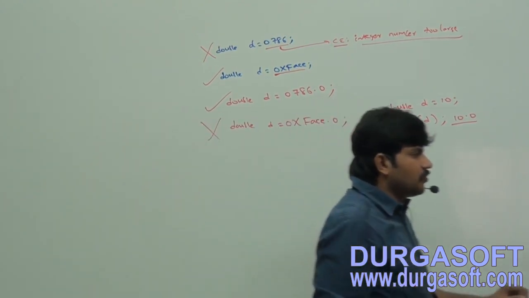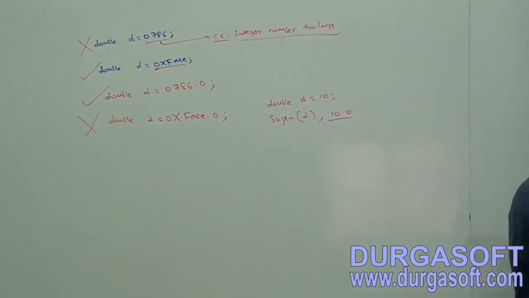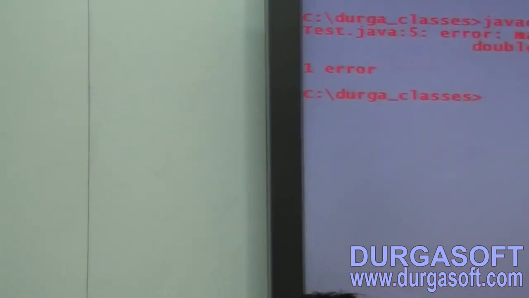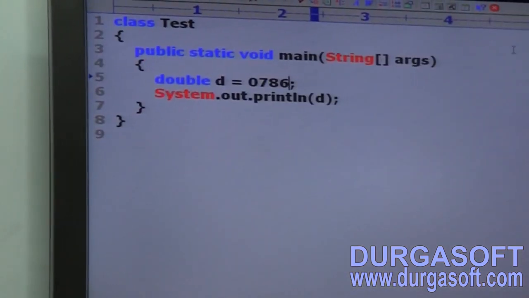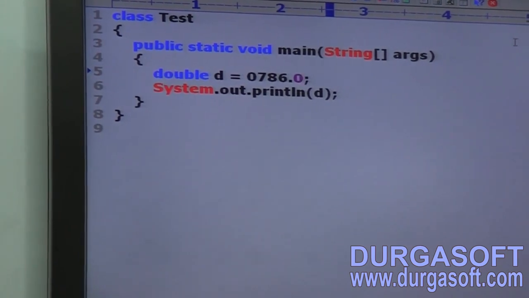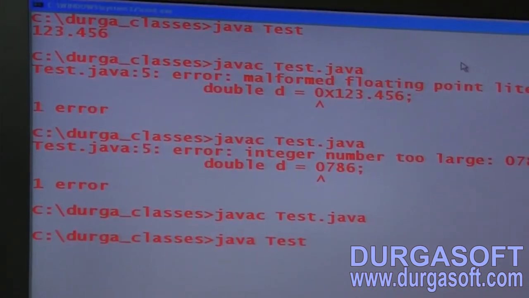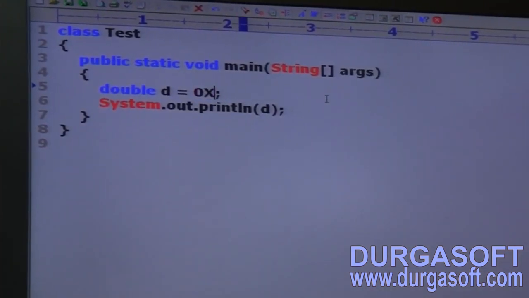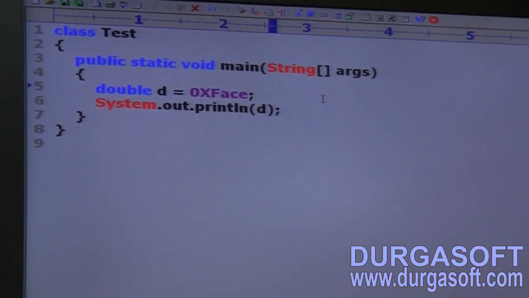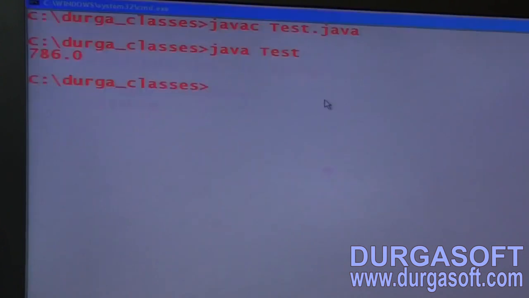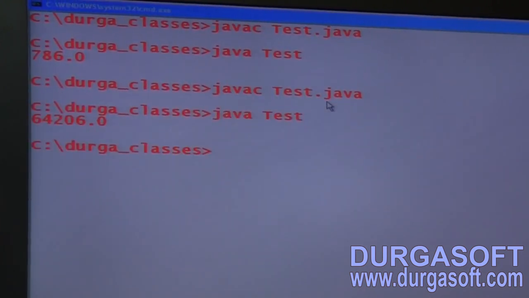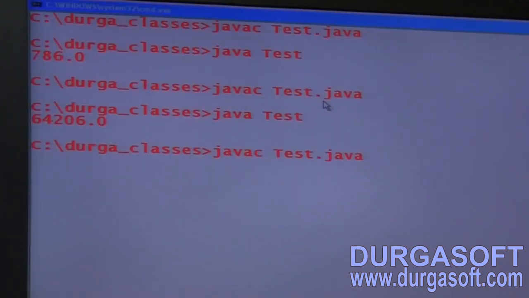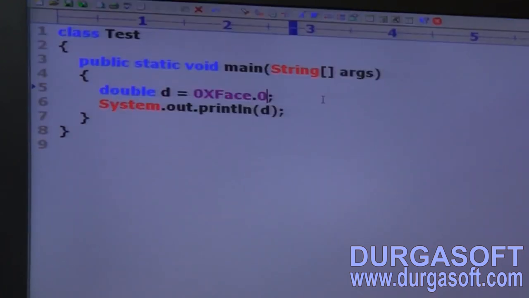Okay, now observe this point here. Double D is equal to 0786. Valid or invalid? Invalid. Integer number too large. 0786.0. Valid or not? Valid. What is the answer by default we are going to get? 786.0. Similarly, double D is equal to 0x face. Valid or not? Valid. 64,206.0. 0x face point 0. Valid or invalid? Invalid. Malformed floating point literal. I hope you people are aware.